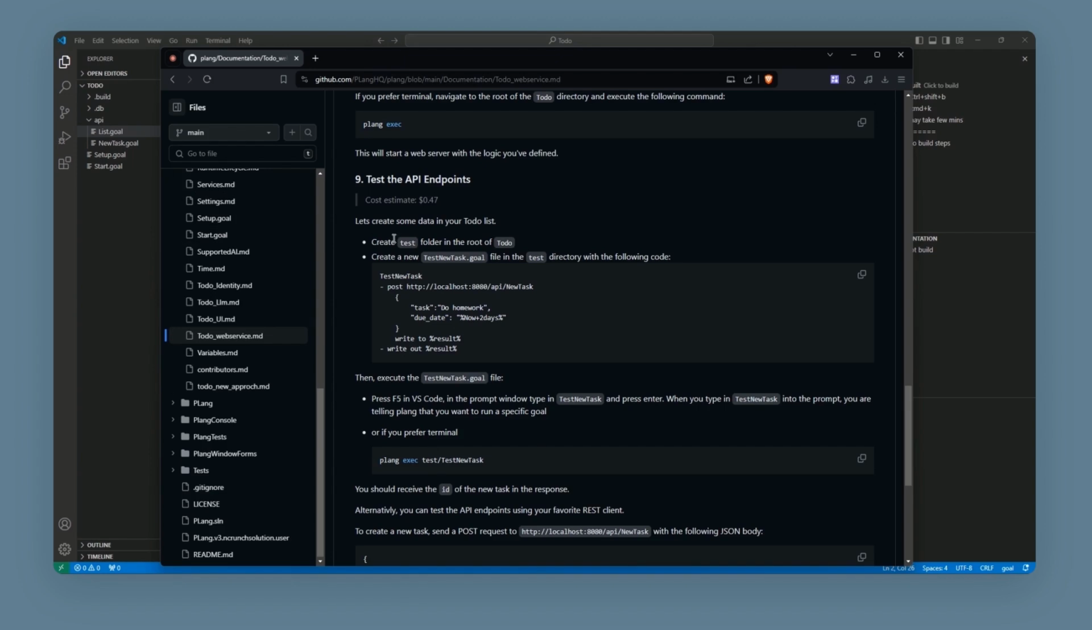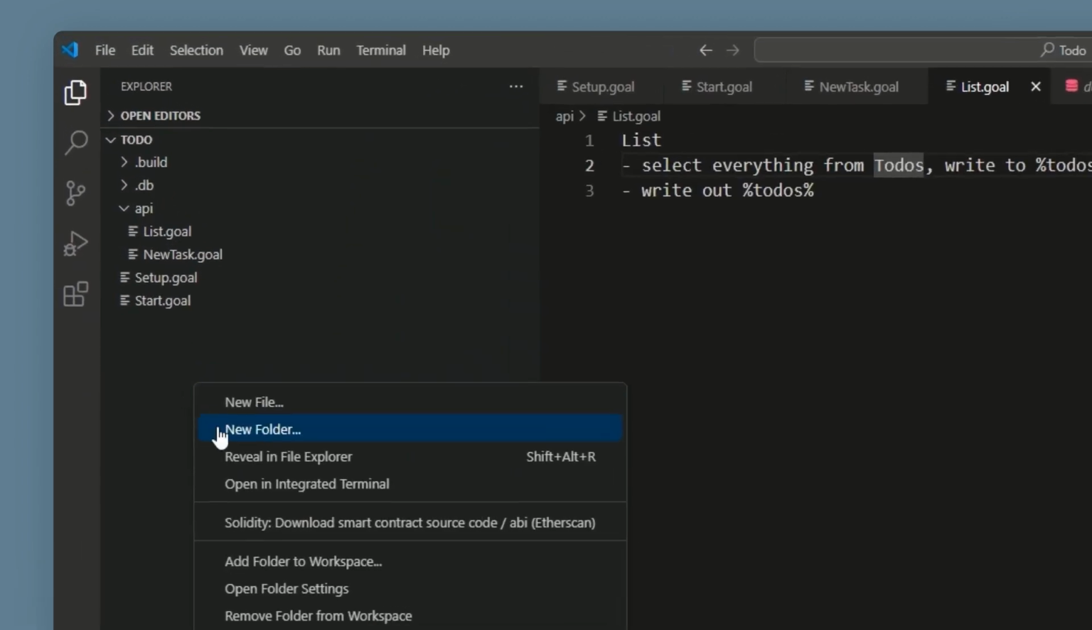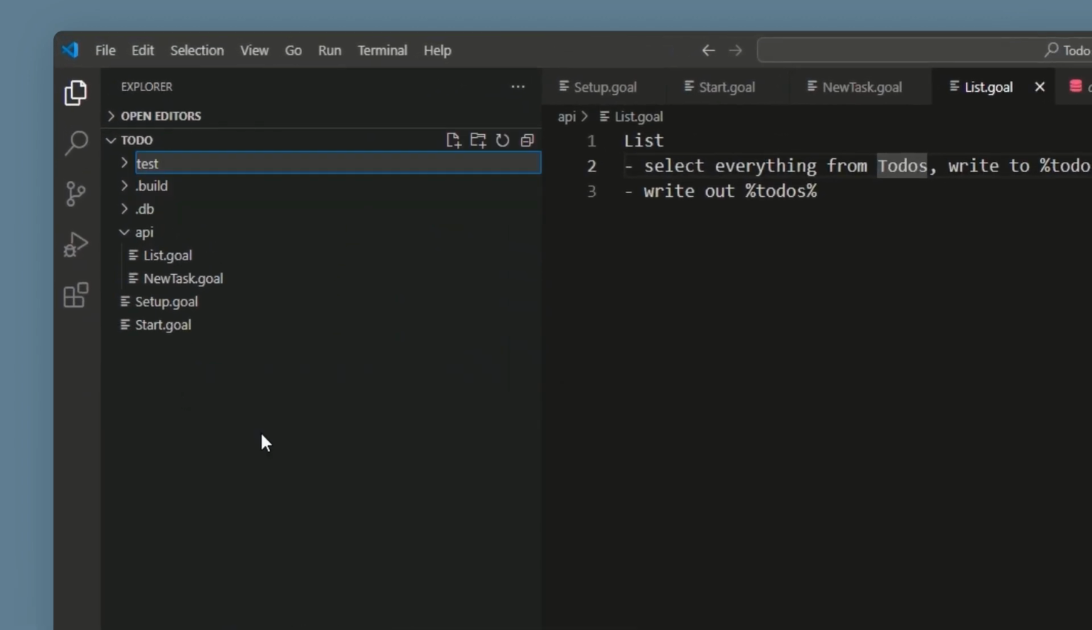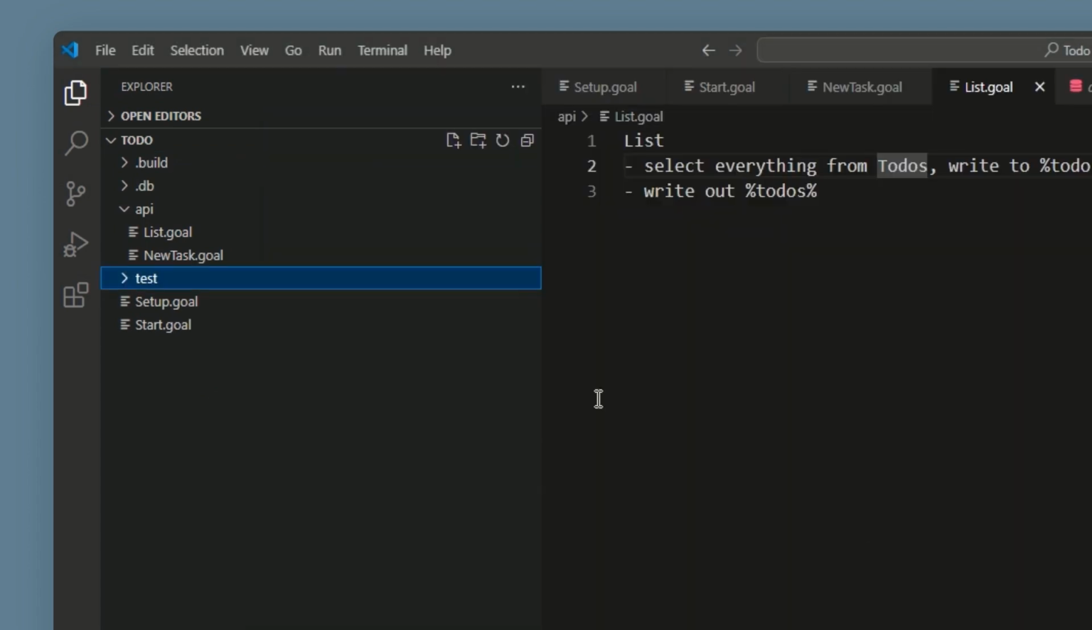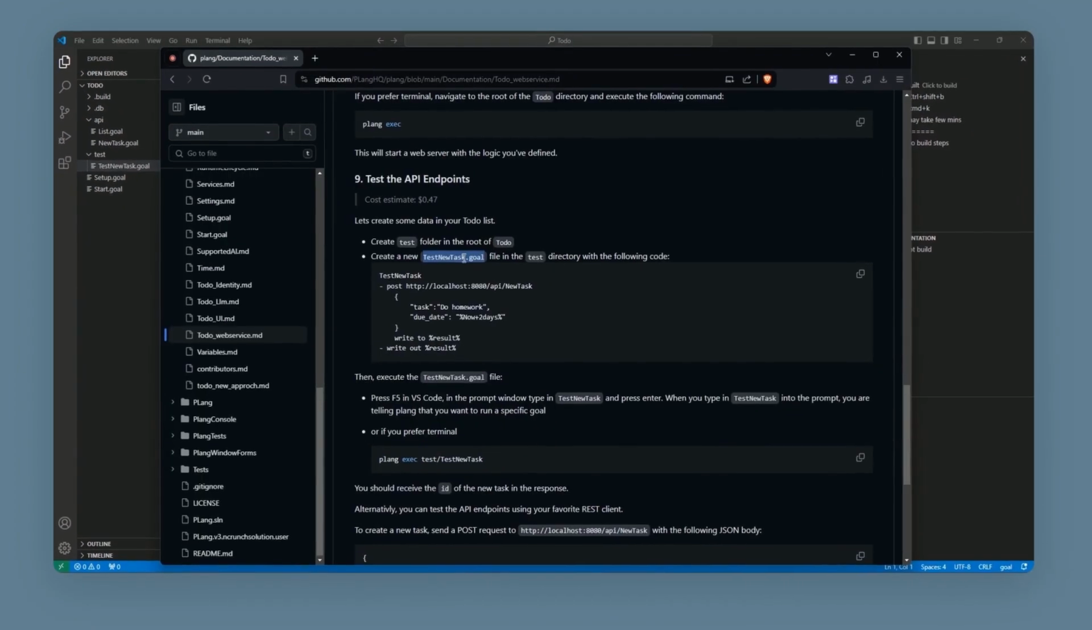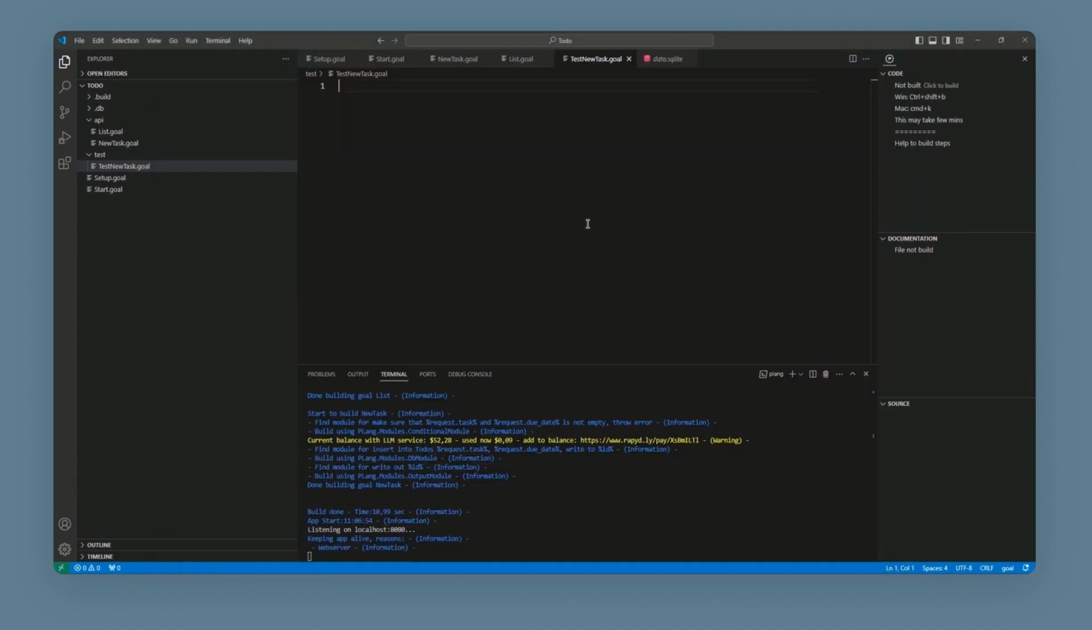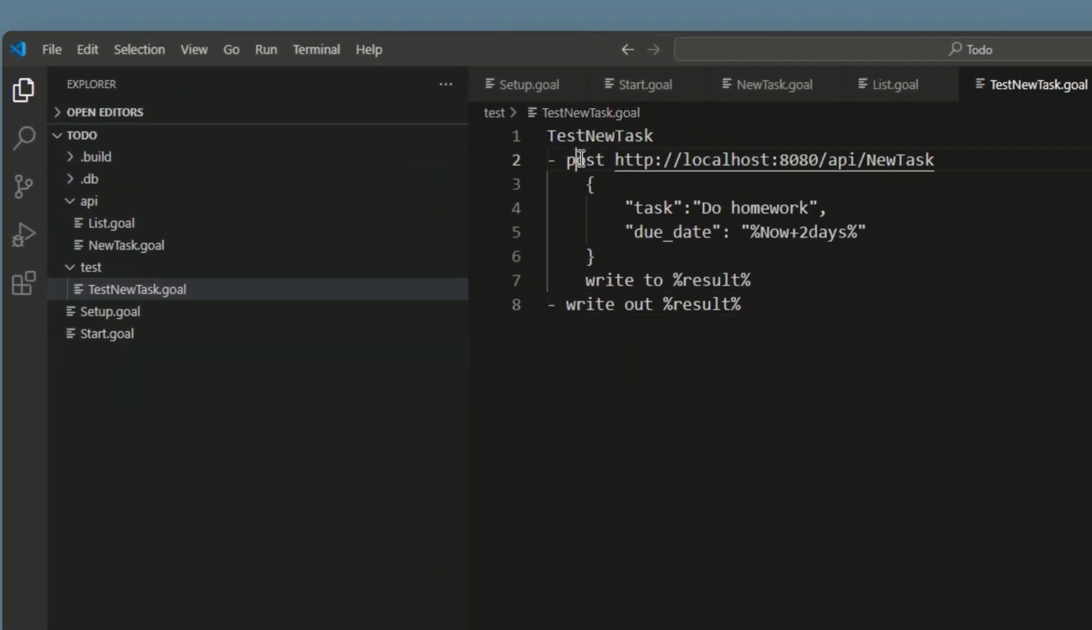Next, I want to show you how you create a test in Plang. Let's create a folder in our project called test. Inside the test folder, we create a new file, TestNewTask.goal. We paste in the content from the documentation. There we can see that we want to post a request to the API NewTask goal, which matches our file in our API folder. Then we can see our data, the task and the due date.